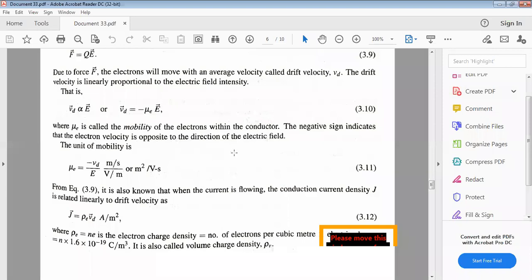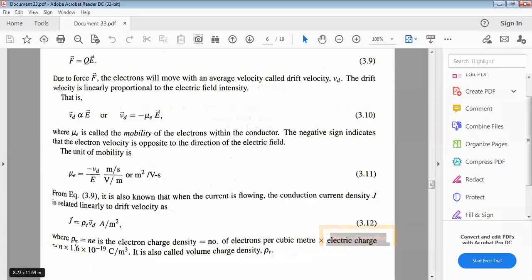From the above equation, we know that the conduction current density J is linearly related to drift velocity. J equal to rho E into Vd, right? Just substitute here. Rho E is the conduction current density, equal to the charge density.